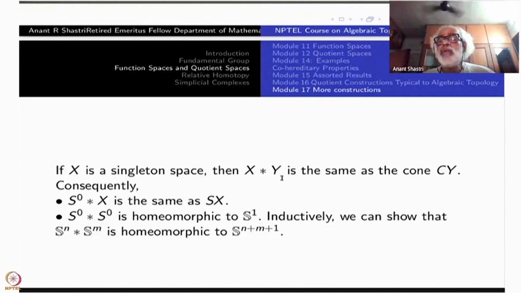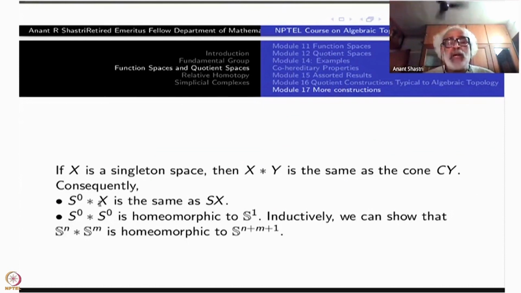If you take one of them as 2 points, then what you get is S0 star X. By definition, S0 is 2 points. This will be exactly the same as the suspension. With the kind of explanation I have given, it should be clear why this is true.